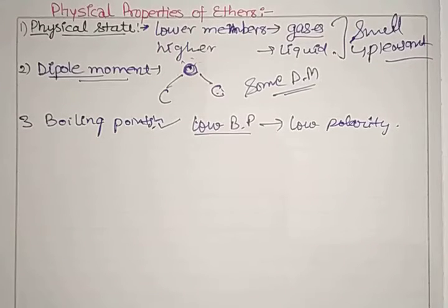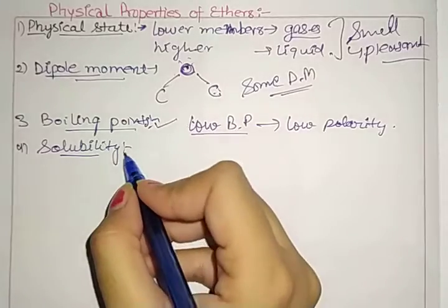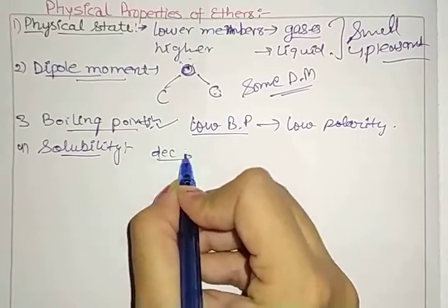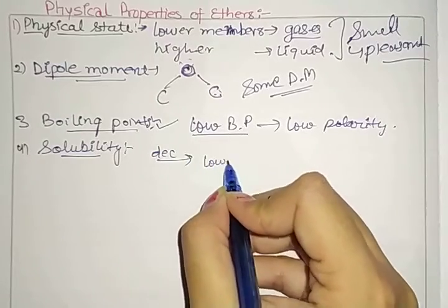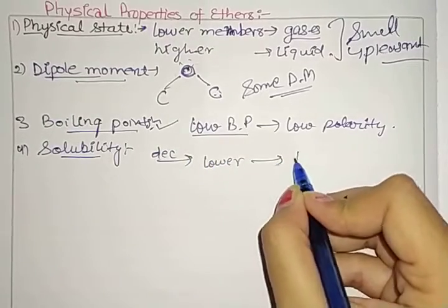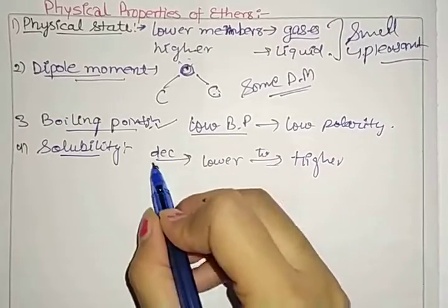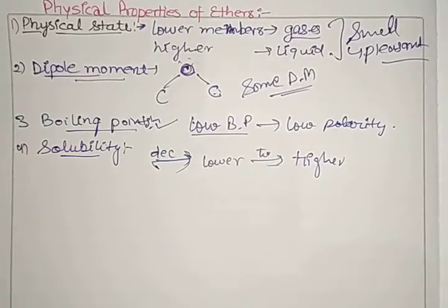So yes, next one we have is solubility. Now, solubility of ethers in water decreases from lower members to higher members. When we go from lower member to higher member, their solubility decreases.